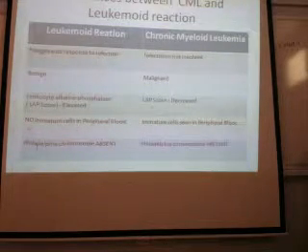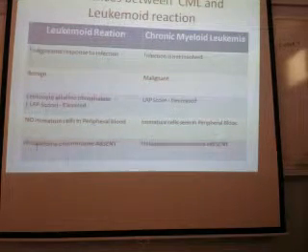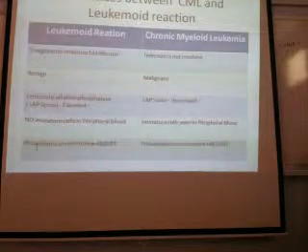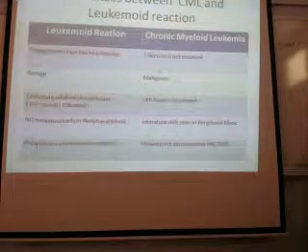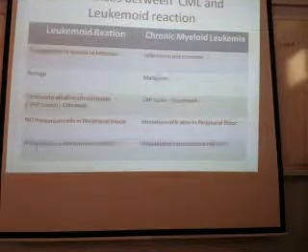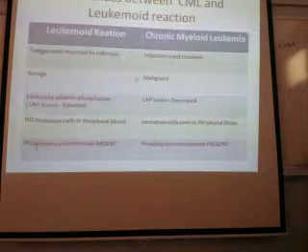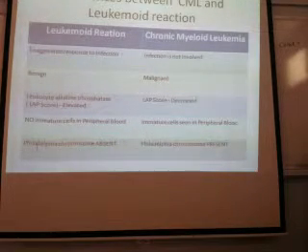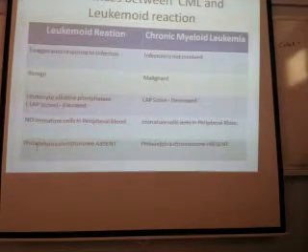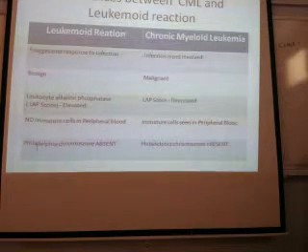Other differences: there are no immature cells in leukemoid reaction. Whatever cells you see will be mature neutrophils. Whereas in CML, as we have just discussed, from the blast till the end, you will see all types of cells. And the Philadelphia chromosome is present in leukemia, whereas it is absent in infection.